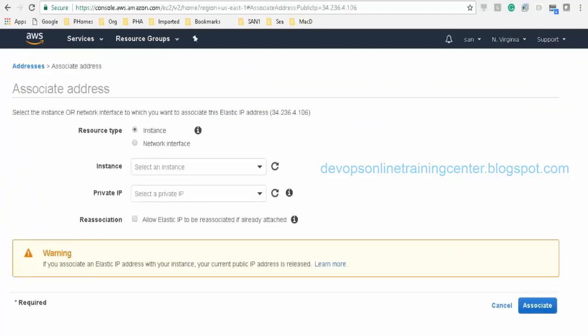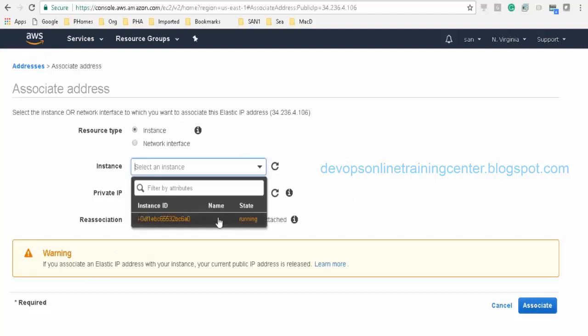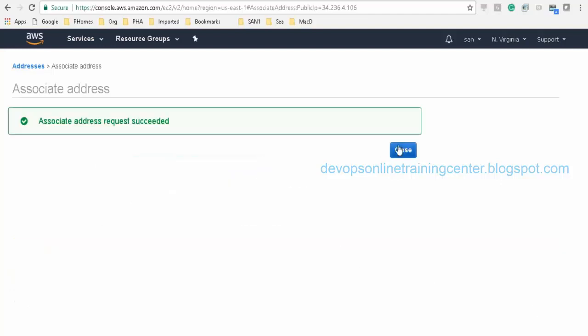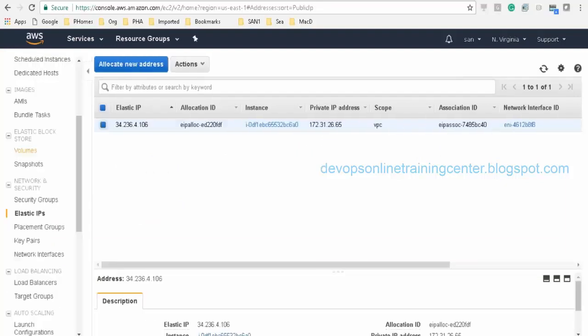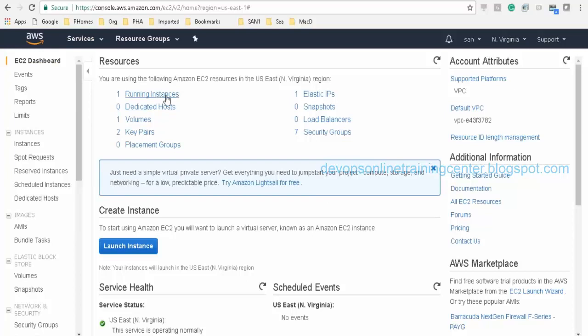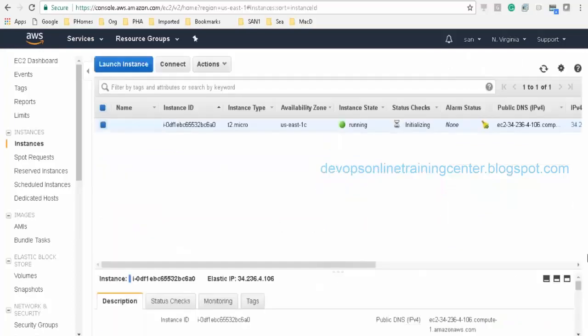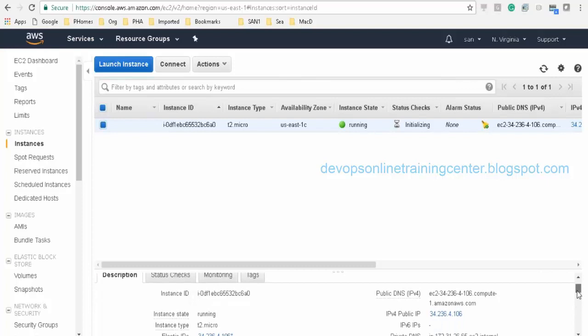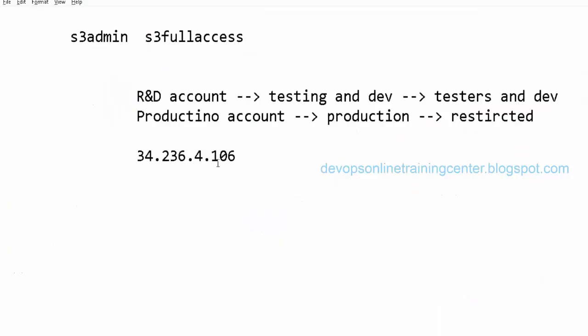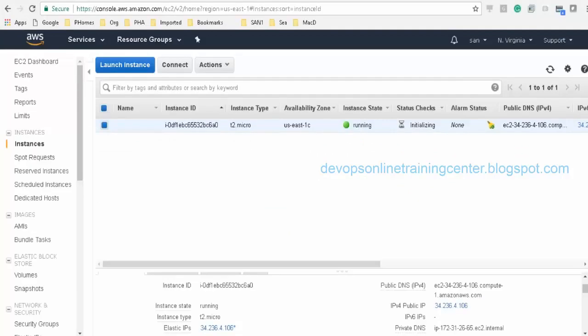Associate address, and that instance is this thing. Is the instance running? I think it is running. Okay. Now I just click on associate. So this IP is associated. Now if I go to the EC2 dashboard and running instances, there will be an IP associated. So this is the IP which is associated, 4.106, right? So now how do I log into this machine?